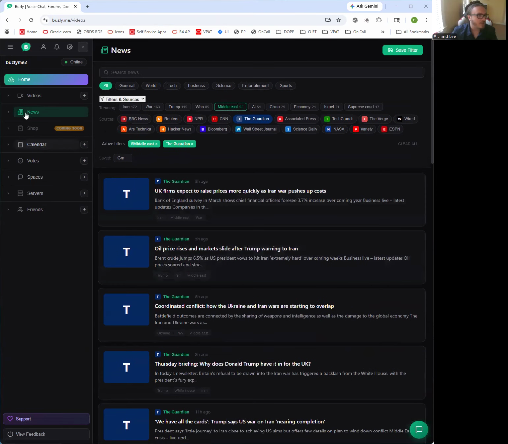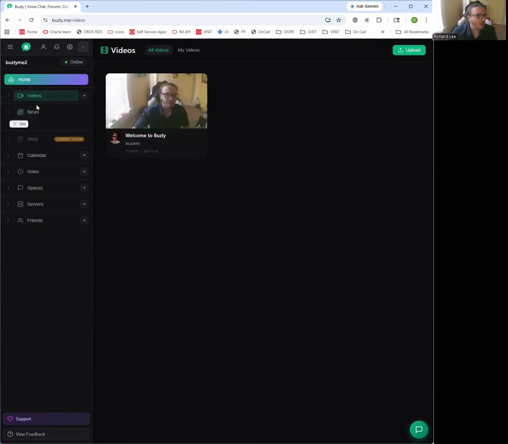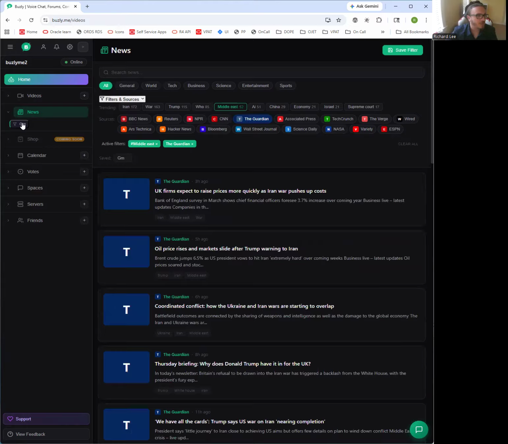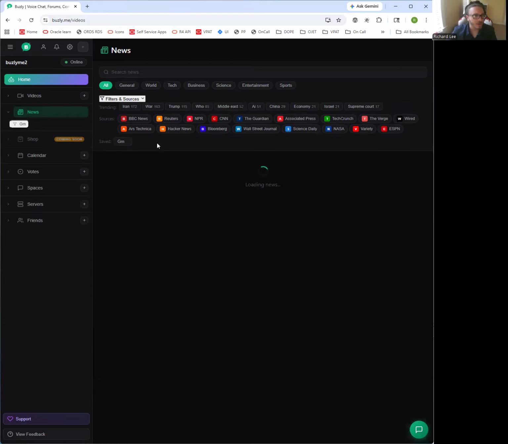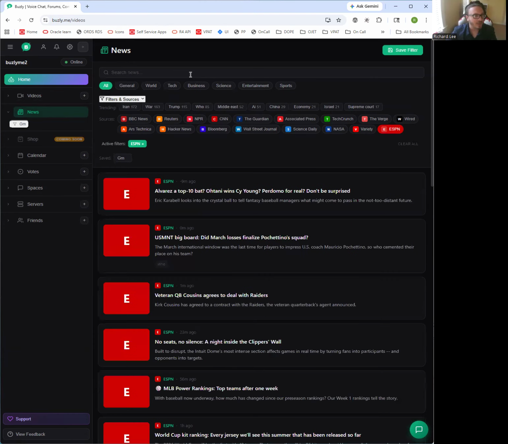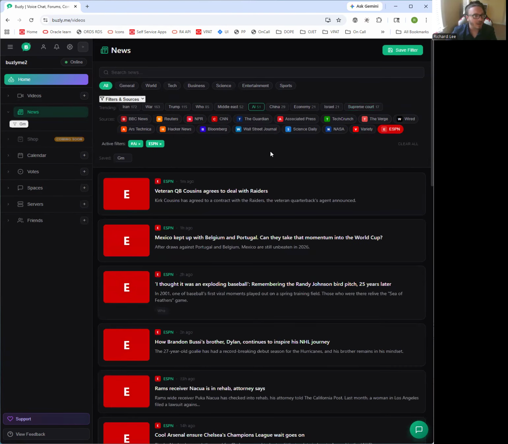Finding a few bugs here, so bear with me. But if I navigate away and then click on this filter, it'll immediately take me to that exact filter, where I can see the Guardian on the Middle East. Or if I want to see just ESPN talking about AI or something like that, again, I can save that too.